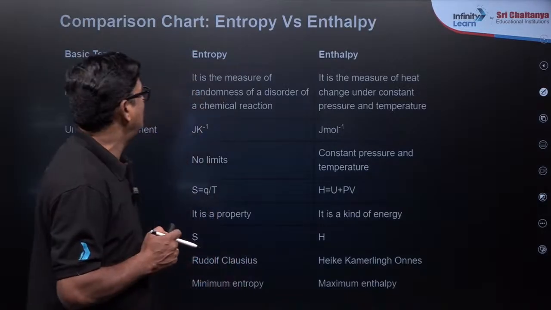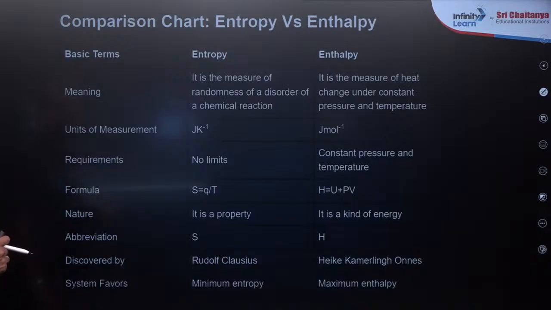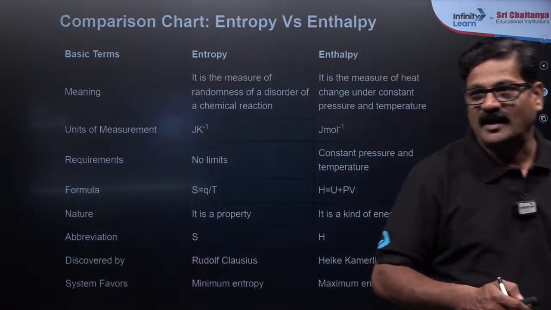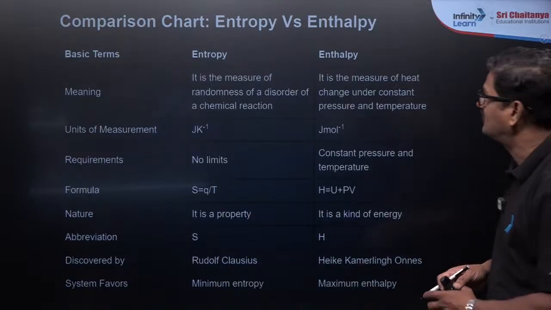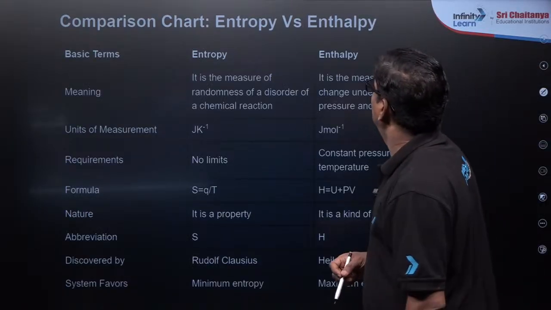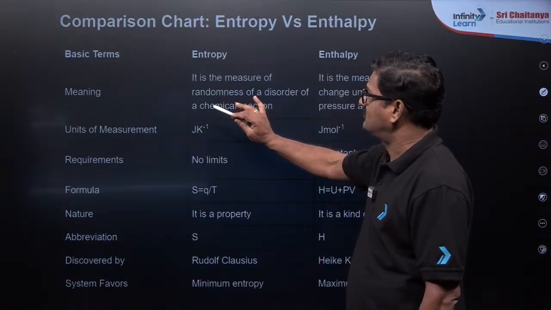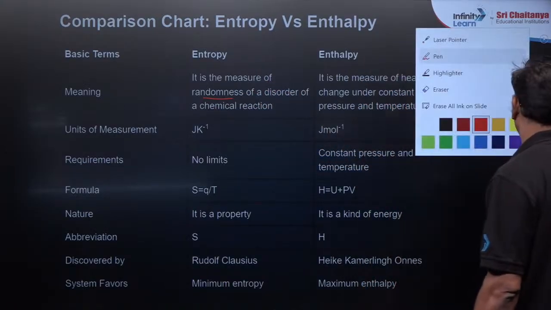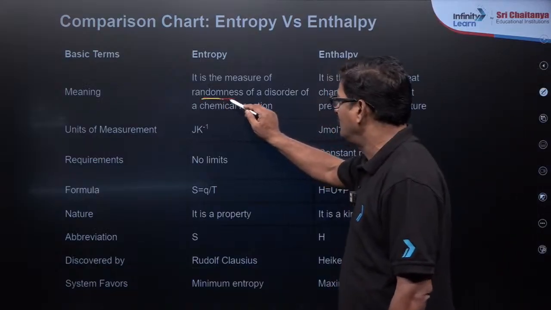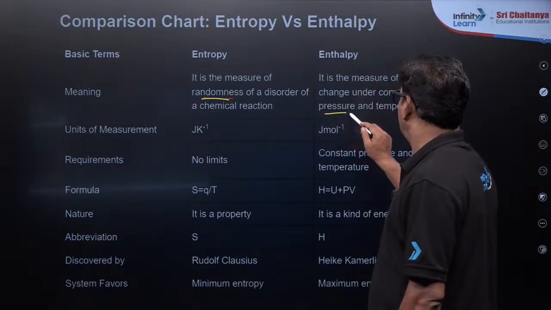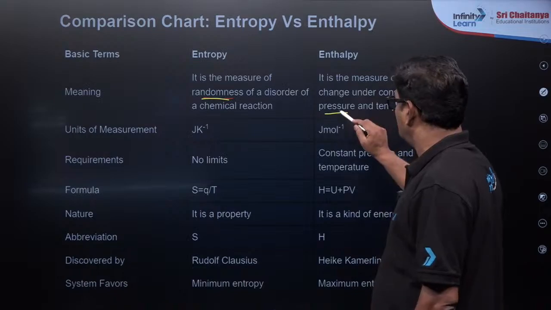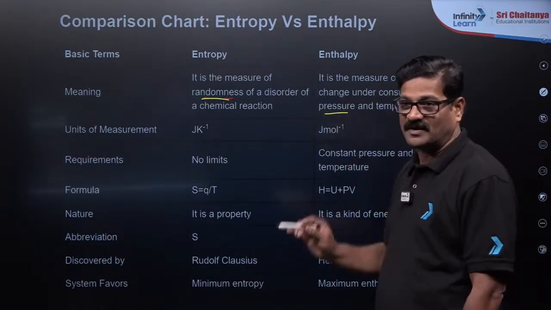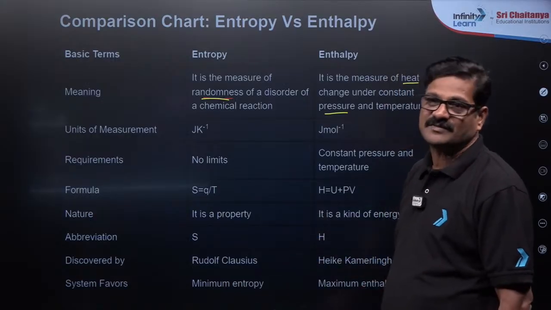Okay, and let us say basic terms, entropy and enthalpy. You can see how we are handling this entropy and enthalpy in thermodynamics. Basic terms meaning entropy is the measure of randomness, and the heat at constant pressure is going to be enthalpy. That is the major difference. Logically it is a major difference.